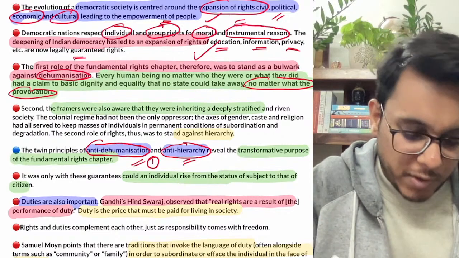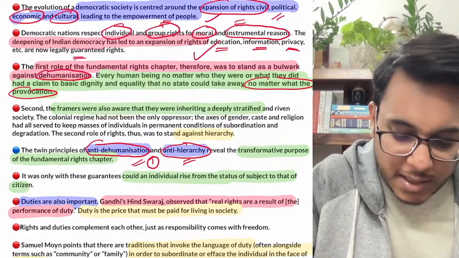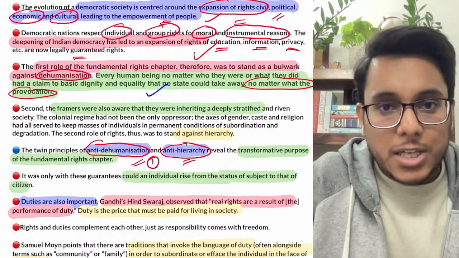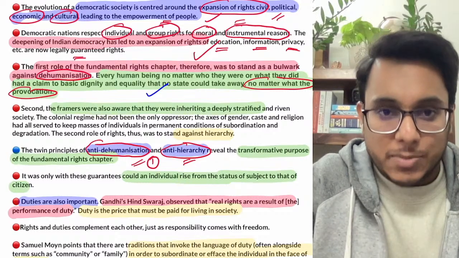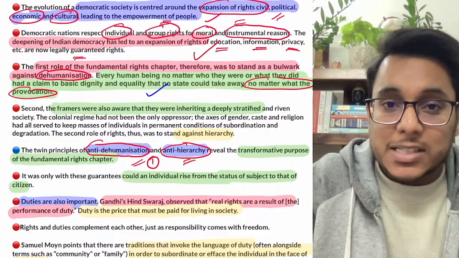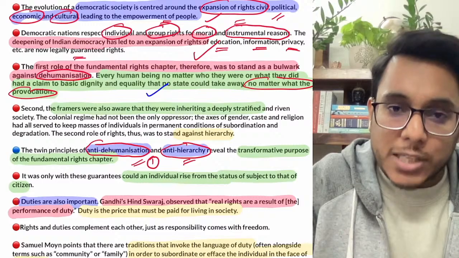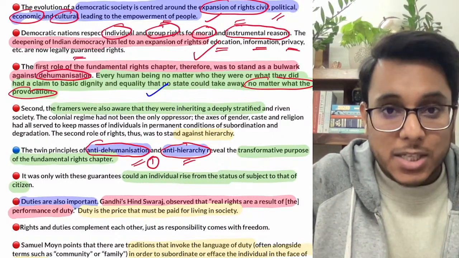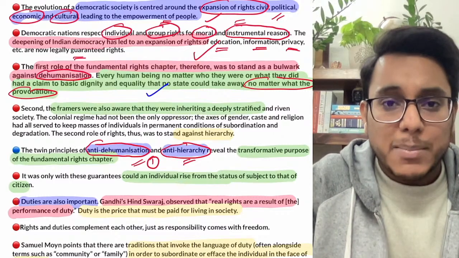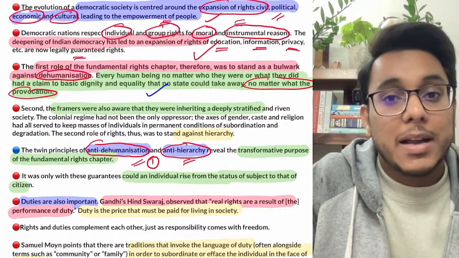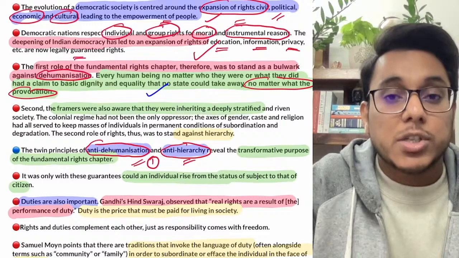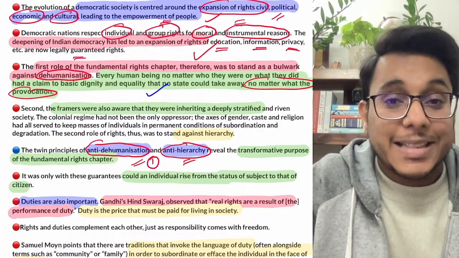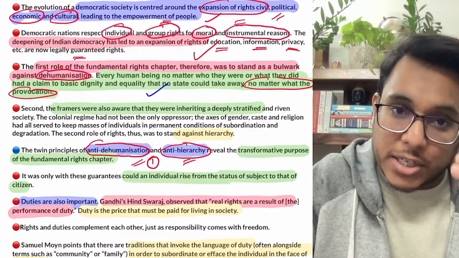I want to give you one example, though I don't know whether you will connect with it or not. When Ajmal Kasab carried out the terrorist attacks in India, he was given all the due treatment. Clear? Even when he committed such a heinous crime in India, his rights were respected. He was given all the constitutional remedies. Why? Because India is a democratic state and the principle of anti-dehumanization is followed.